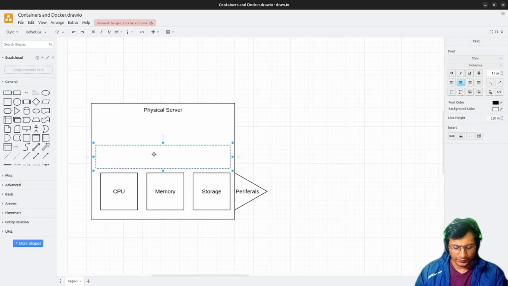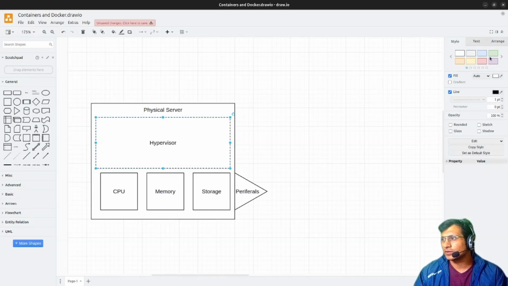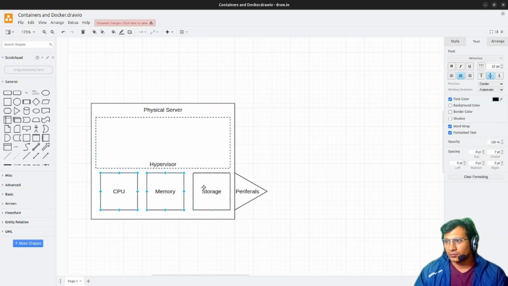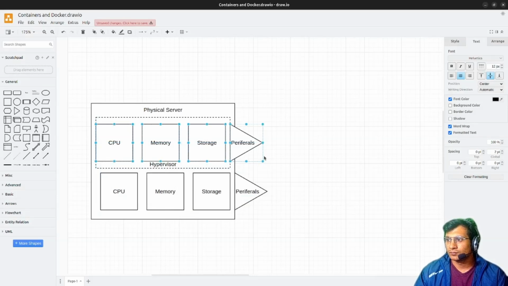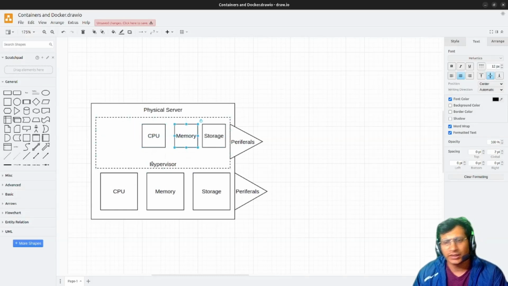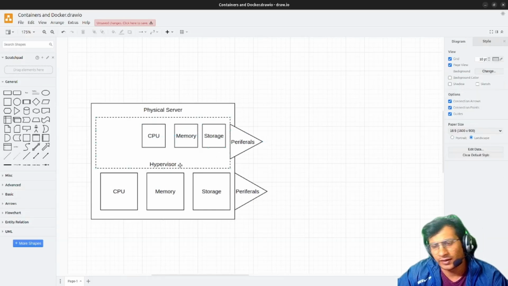It provides a layer called the hypervisor, and it enables a physical machine to copy these components and create a virtual machine with that. So with the help of virtualization we can spin up multiple other OSs on top of a hardware. There are basically two types of hypervisor, type 1 and type 2.